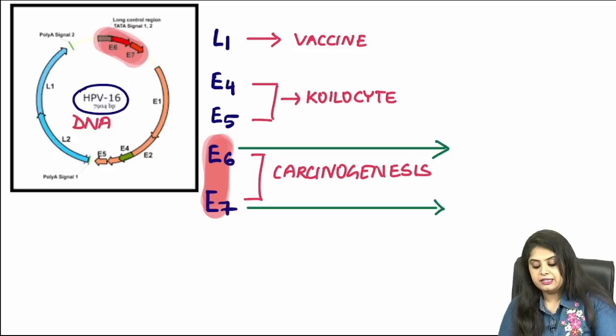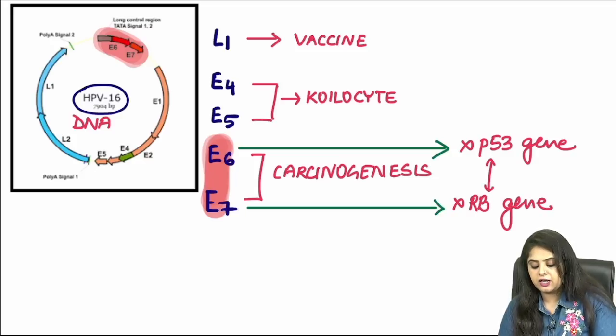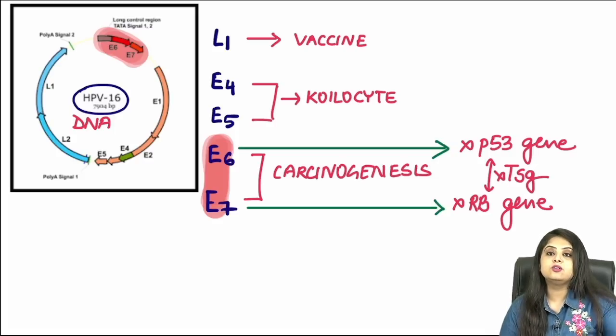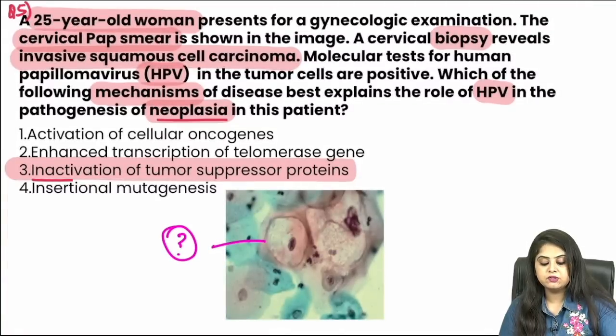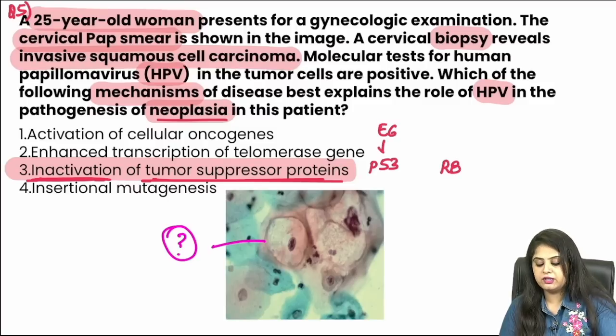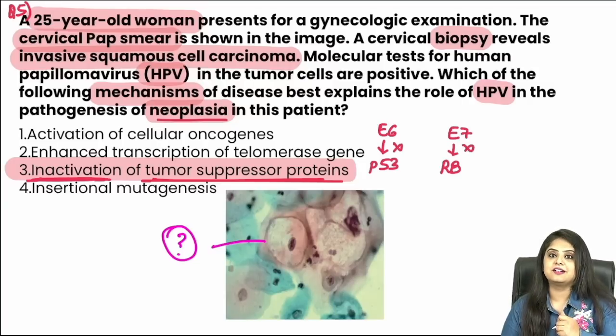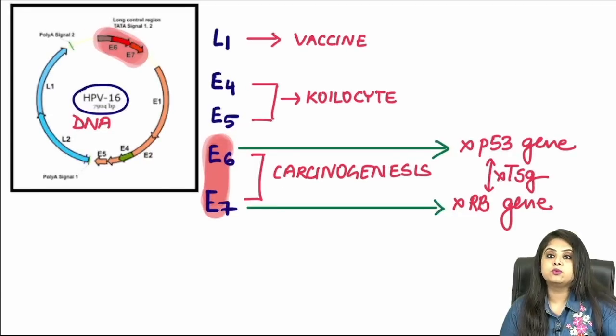How do they cause it? E6 is going to go and switch off the policeman, that is the P53 gene. E7 will go and switch off the governor, that is going to be the RB gene. If you remember, P53 gene and RB gene are tumor suppressor genes. Indirectly, I'm saying that I'm inactivating the tumor suppressor genes, and that is why cancer is occurring. Go back to the question. Cancer is occurring because HPV is causing inactivation of the tumor suppressor genes, which are P53 and RB gene. How is it causing? E6 is going to go and suppress P53, E7 will go and suppress the RB gene, and that is why cancers occur. So all the questions regarding HPV come to an end for you over here.